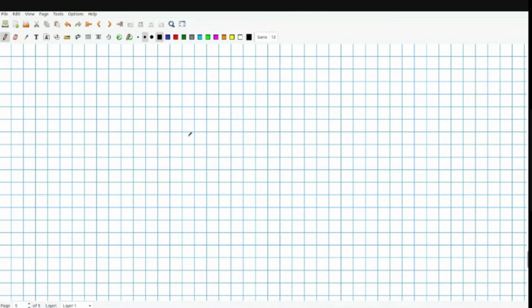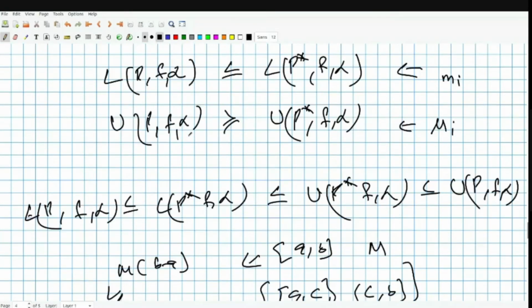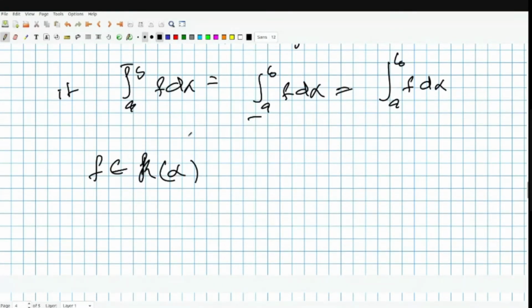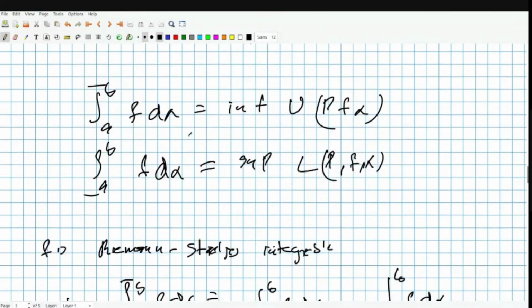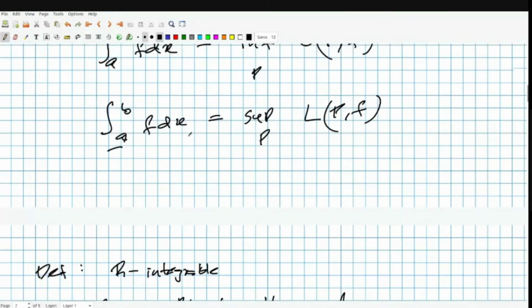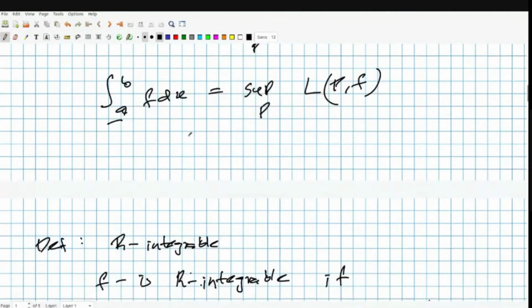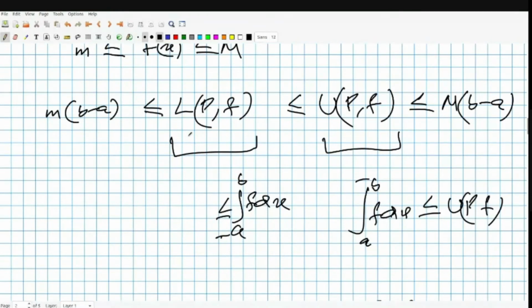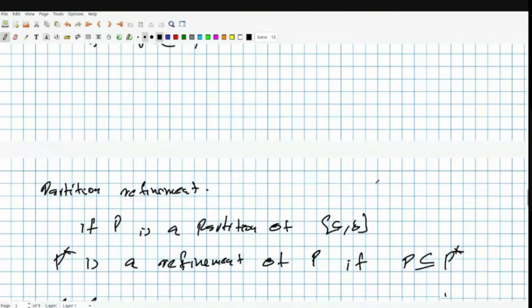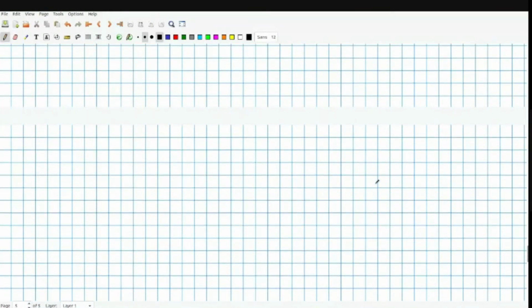Now, of course, seeing this particular refinement will actually enable us to give the proof of this. Where is it? I mentioned that lower sum is usually bigger than upper sum, right? So if you want to put a less than or equal to here, you actually need this partition definition. Okay. So using this, you can see that.